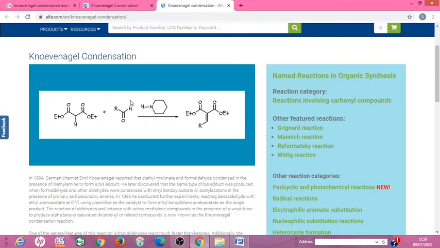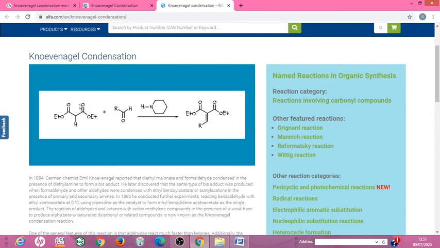Take an aldehyde not having an alpha proton. Alpha protons are the protons present neighboring the carbonyl group, and in this aldehyde there is an absence of alpha protons. Examples of such aldehydes are benzaldehyde, formaldehyde, etc., which do not have alpha protons. The aldehyde which does not have alpha protons undergoes condensation with a compound containing an active methylene group.